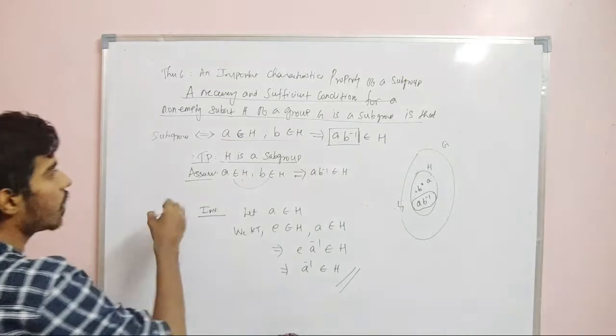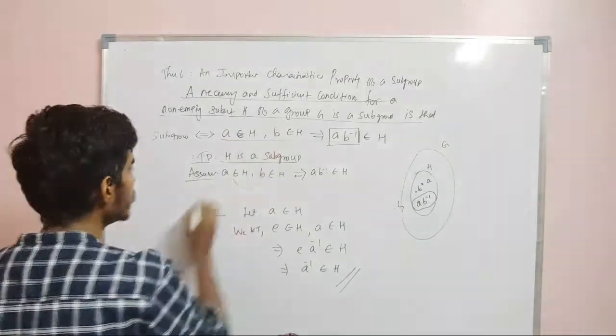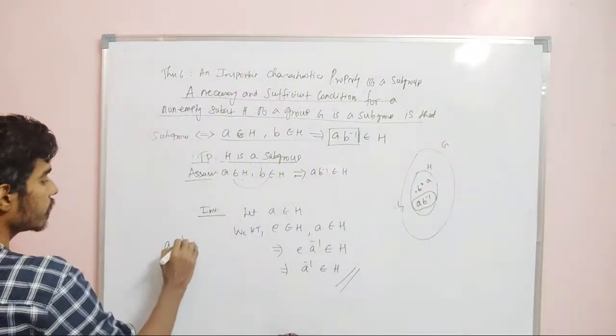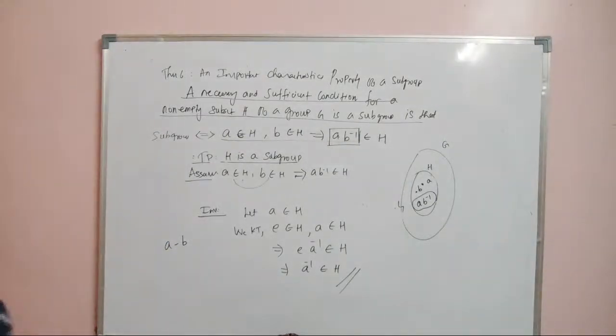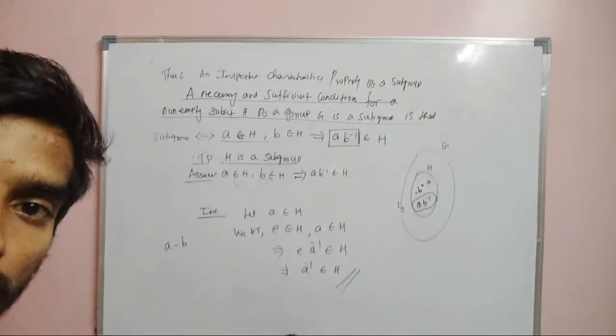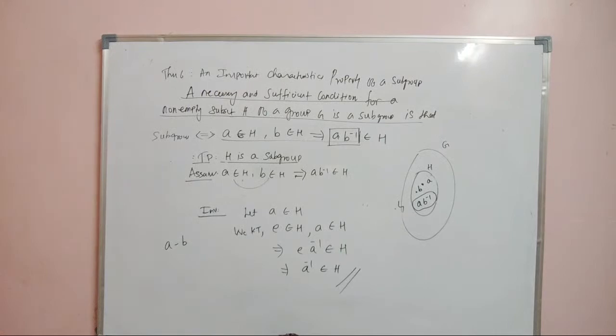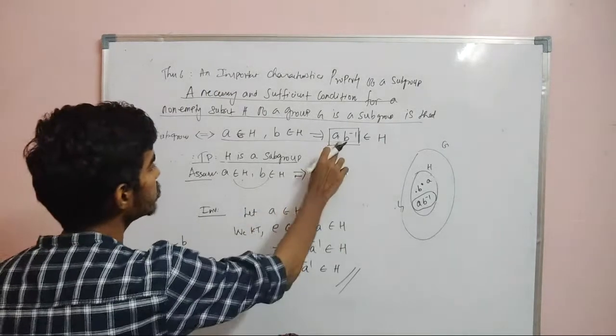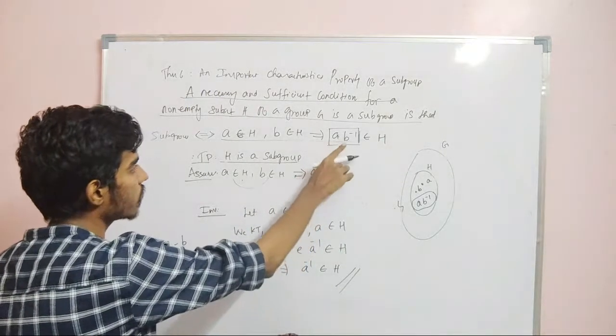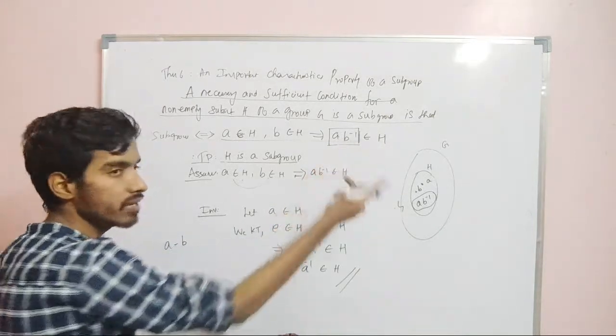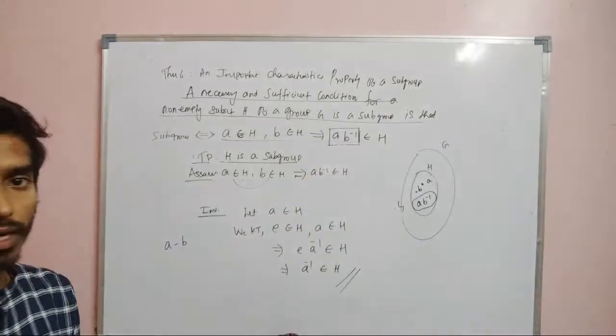Now suppose the operation is addition, then AB inverse will be A minus B. You have to be careful, because B inverse depends on the operation that we are defining. If the operation is addition, B inverse is minus B.